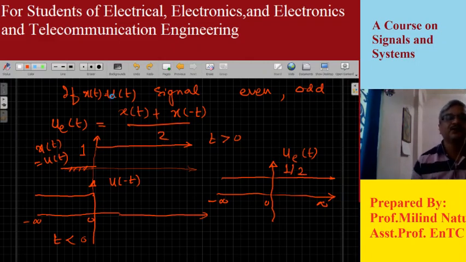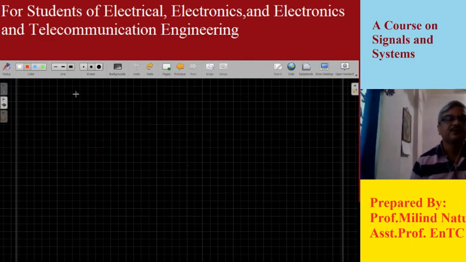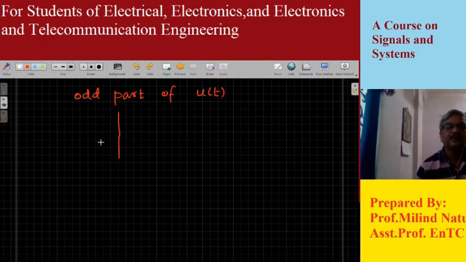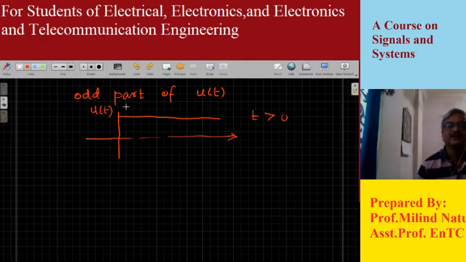Similarly, if I want to obtain the odd part of u of t, I know that the u of t signal will be something like this. This is my u of t signal, which exists for t greater than 0 and its amplitude is equal to 1.